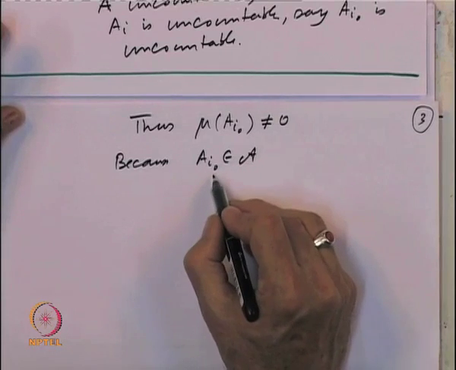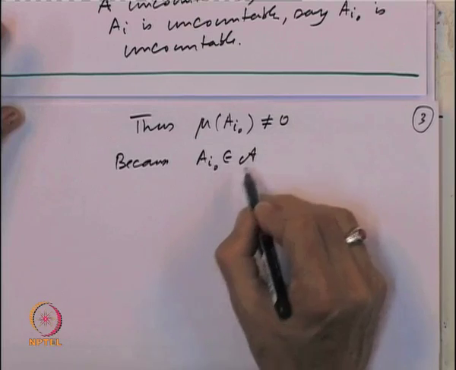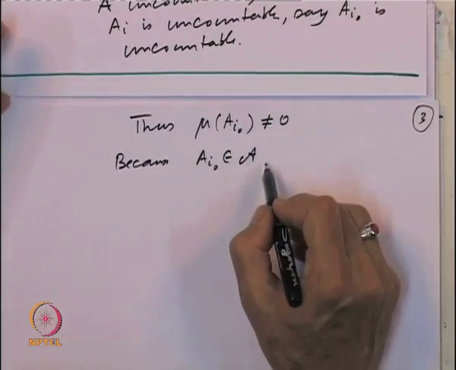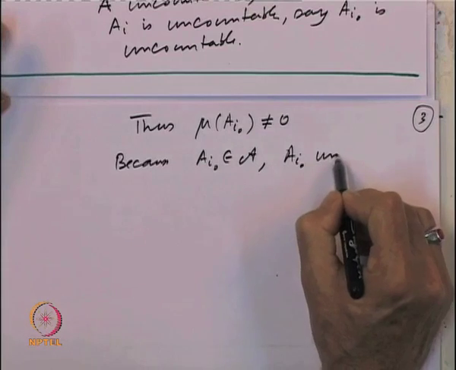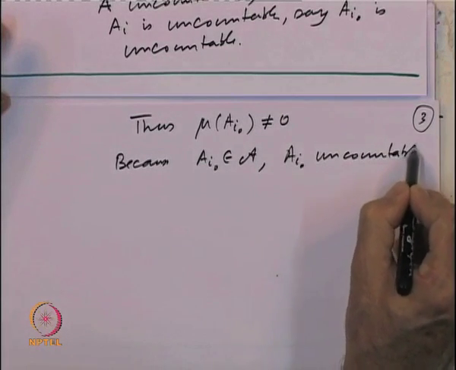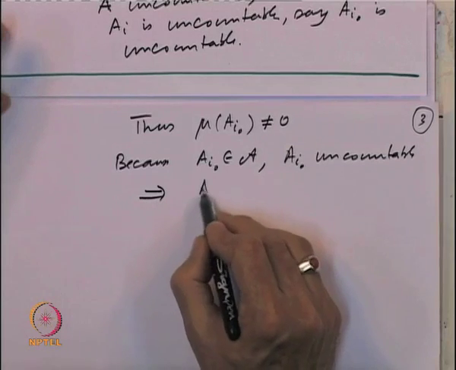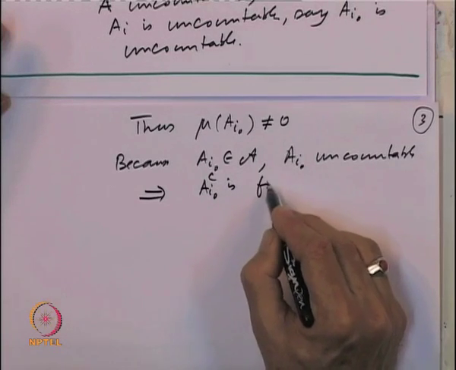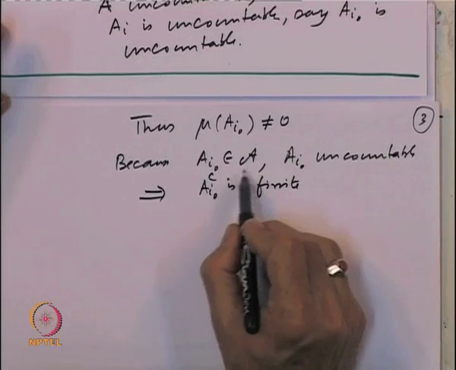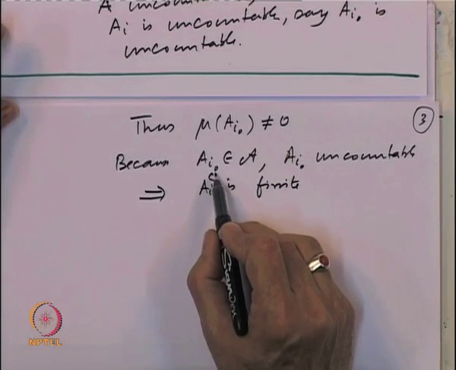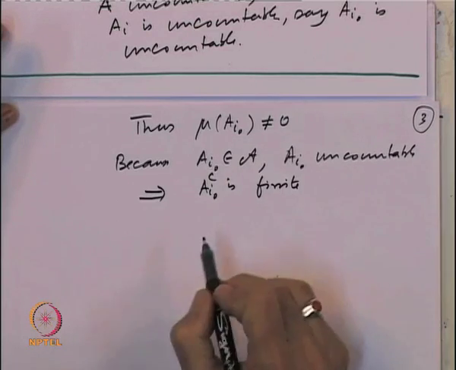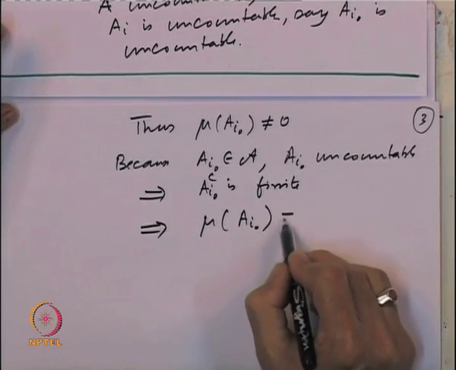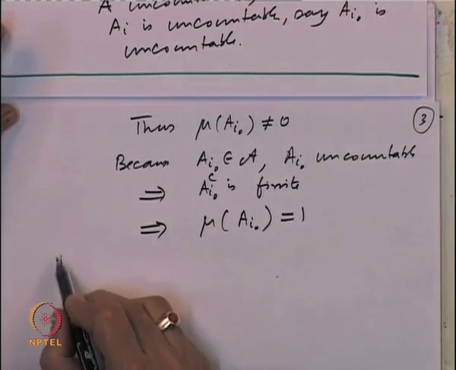So, either A_{i naught} is finite or its complement is finite, but we know that A_{i naught} is uncountable. So, that implies that A_{i naught} complement is finite, because it belongs to the algebra. So, that implies that mu of A_{i naught} by definition is equal to 1. So, that is what we have shown.